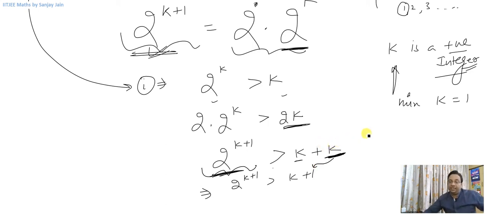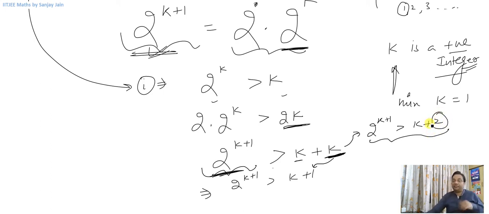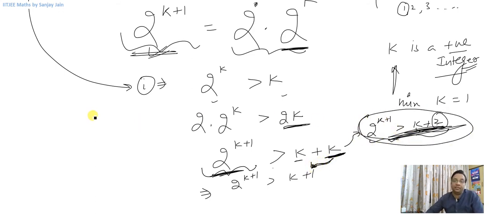If you make a statement based on this, that 2 raised to power k plus 1 is greater than k plus 2, let us say, then this statement is not always true, because it may be possible that k is 1. So this may or may not be true, but it will definitely be true when I am taking k at its minimum value, when k is equal to 1, right?